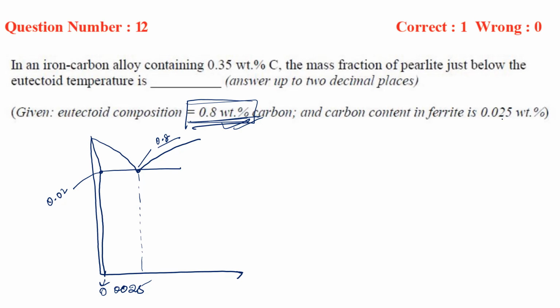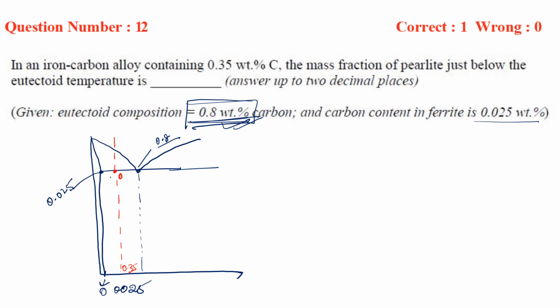And the carbon content in ferrite is 0.025. So here also it is given 0.025, no problem. Okay. And we have been asked about an alloy which contains 0.35. So let it be in the middle. Suppose it contains 0.35, right? Okay.